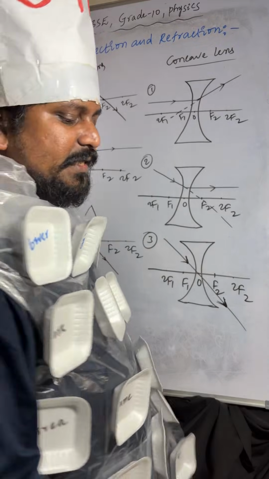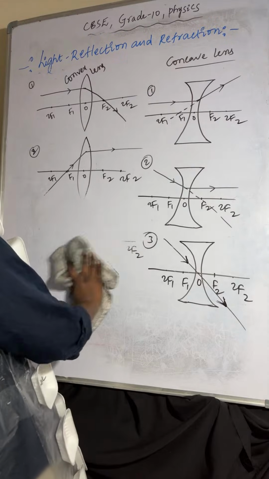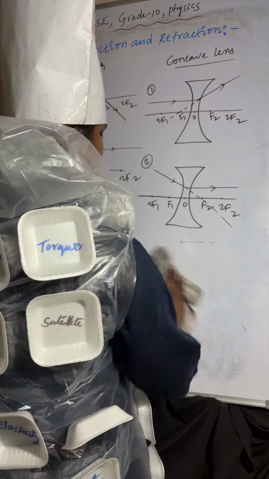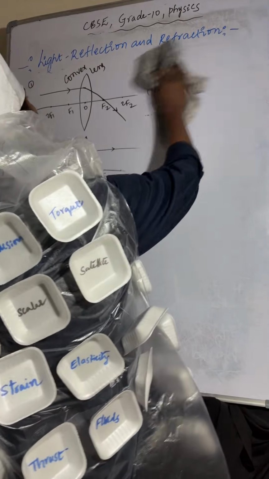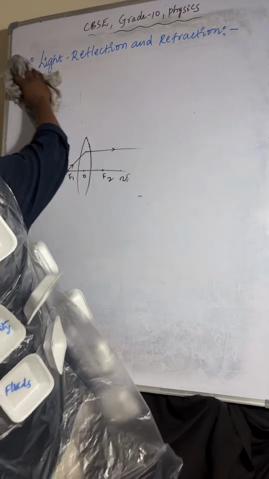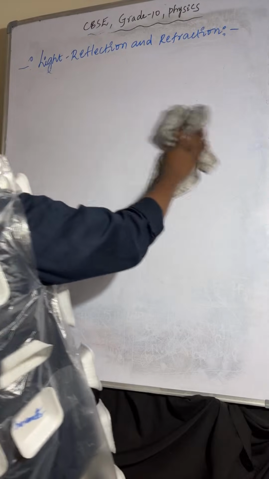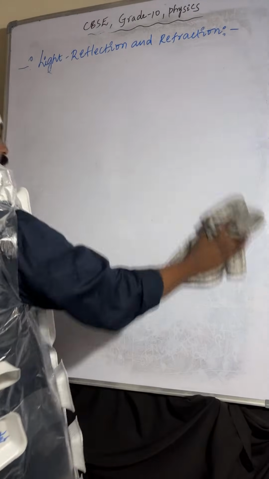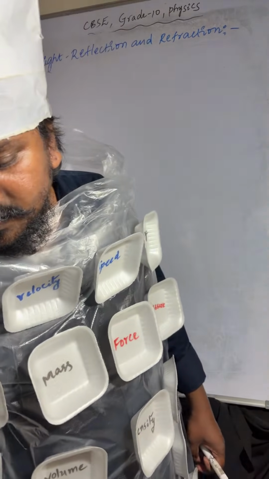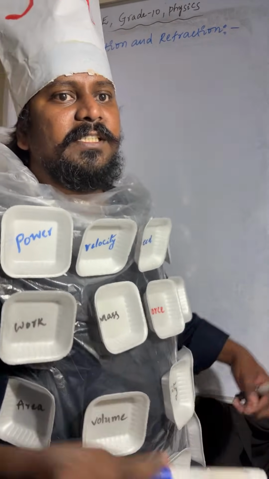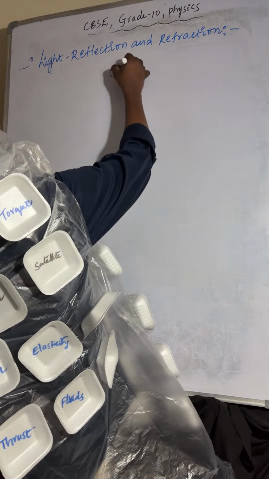So image formation by convex lens we'll discuss. I'm taking this convex lens.